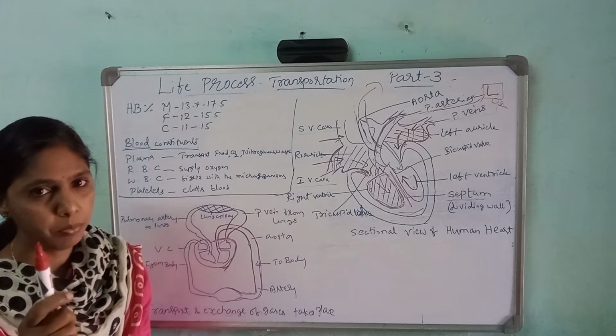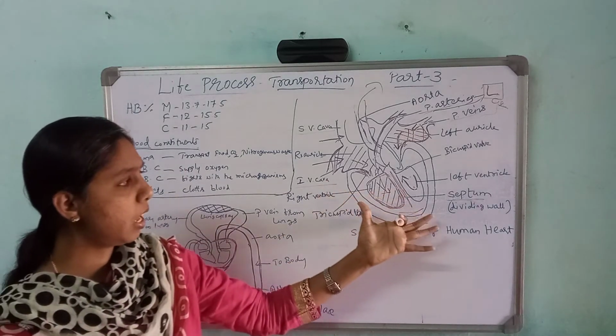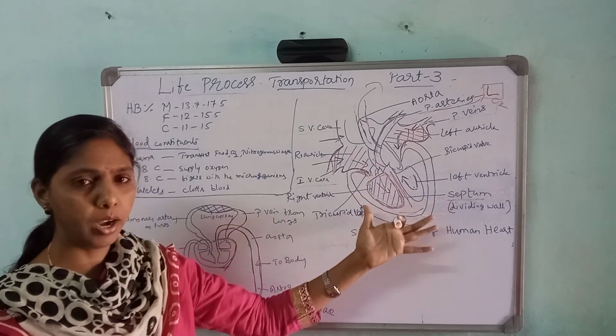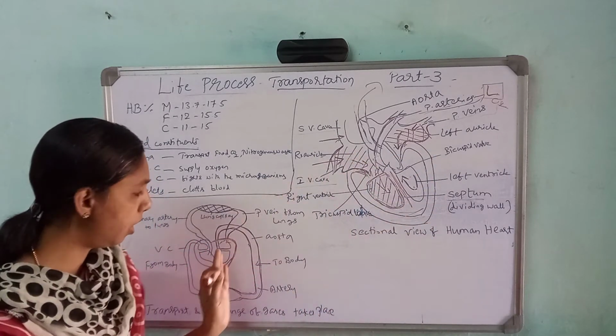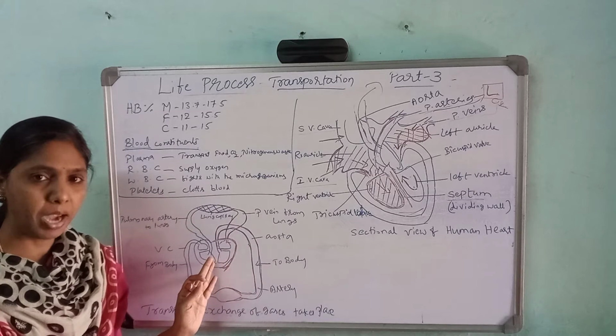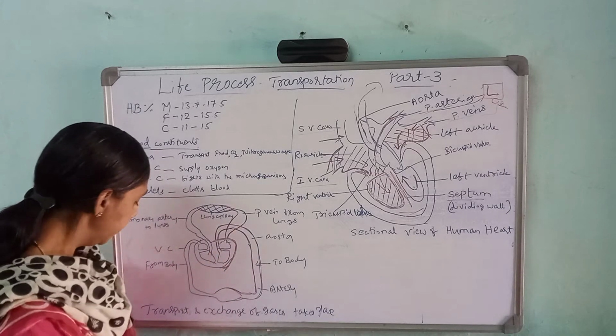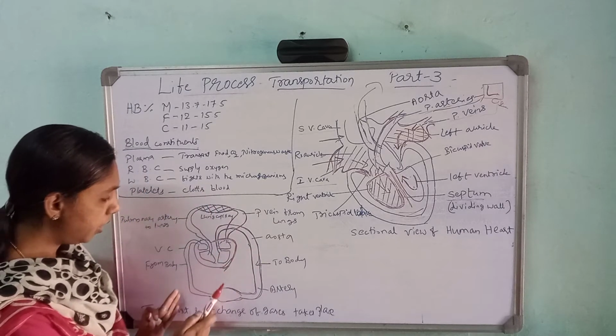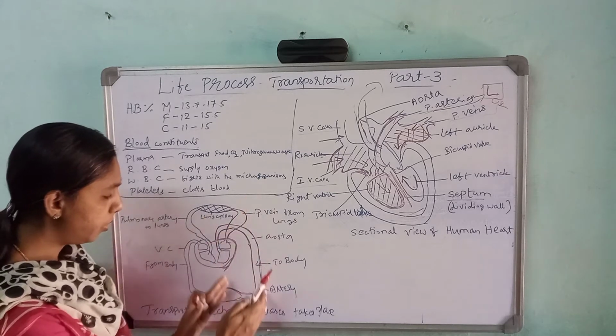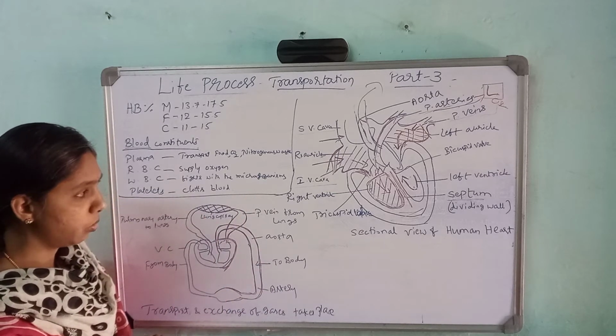Okay, so the same thing you write in the schematic diagram, and the parts you write. What I explained now will come here. Here also, once again in this schematic diagram, I will explain. So see here, the left side they have written with blue, the right side they have written with red color. Okay.